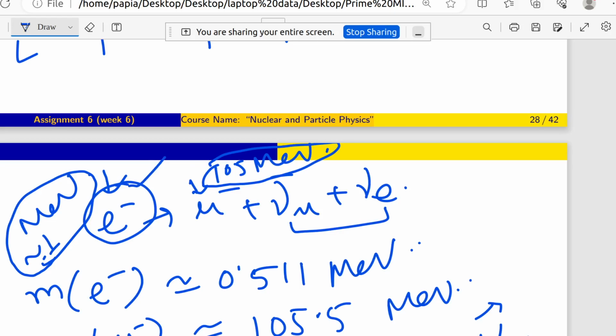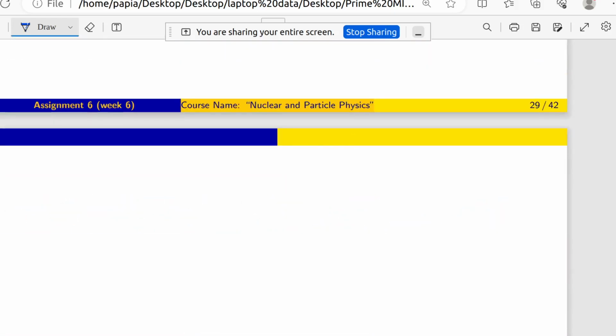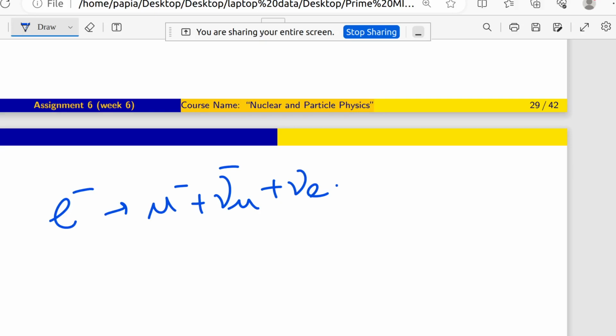So even if B, Q and L are conserved in this nuclear reaction, we have to check whether energy is conserved or not. Here energy is not conserved. So that's why this type of nuclear reaction, e minus going to mu minus, nu mu bar plus nu e, is not possible, because energy is not conserved here.